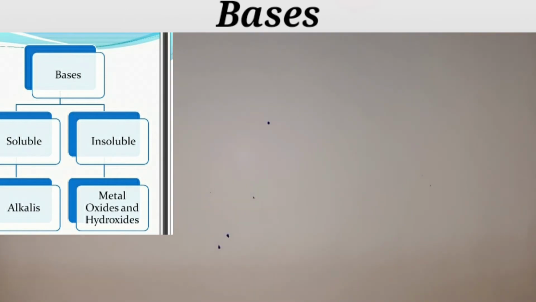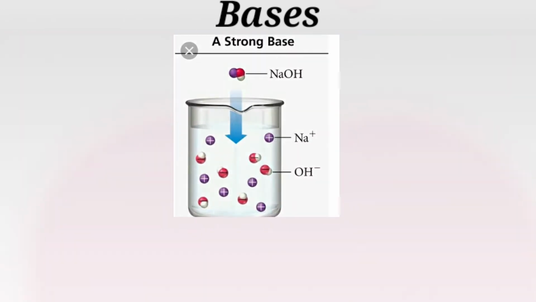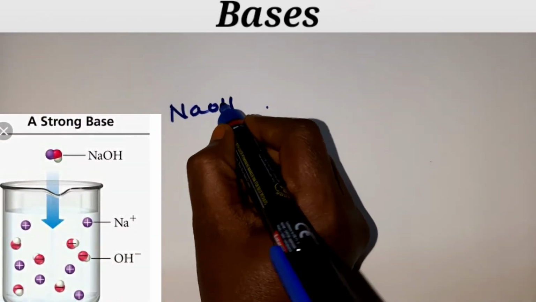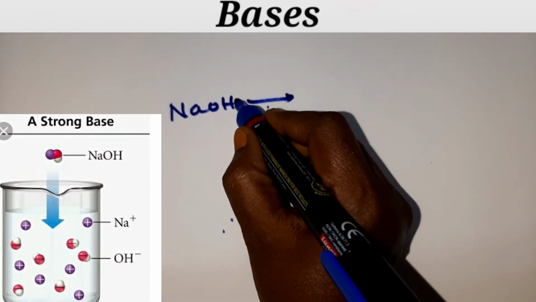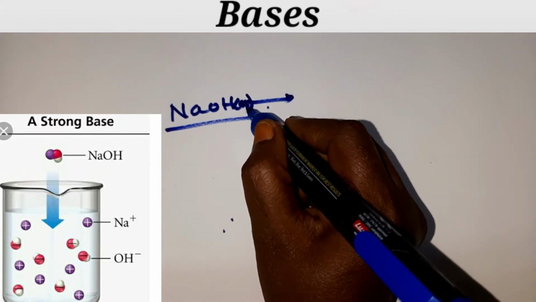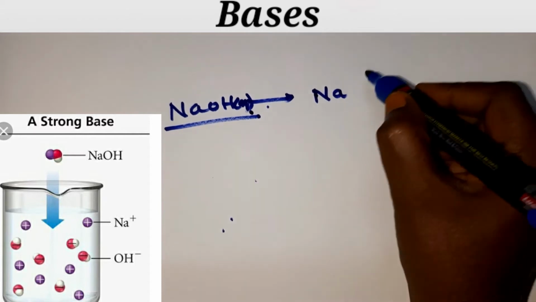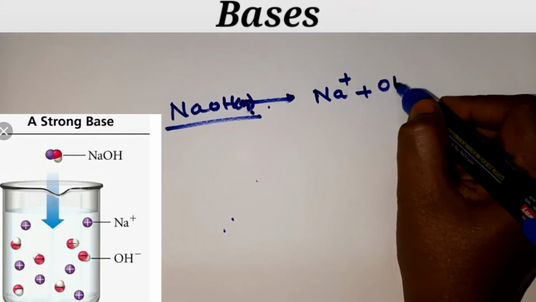Now we shall see what is a strong base, children. So what is a strong base? A strong base is one which dissociates fully in water, children. When you take a base and add it to water, it completely dissociates. For example, NaOH aqueous solution: if you take a base and dissolve it in water, it completely dissociates into Na plus and OH minus.